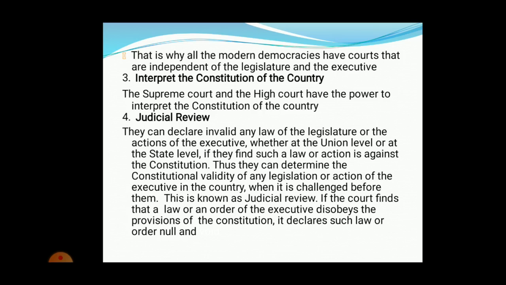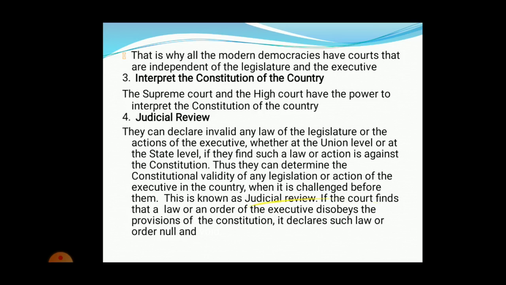If the court finds that it is really a good law, it can make it a valid law or valid act which can be passed. This is known as judicial review. And if the court finds that the law and order implemented by the executive is not followed, it has the power to give them punishment.